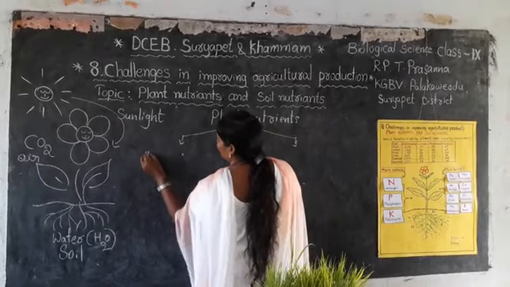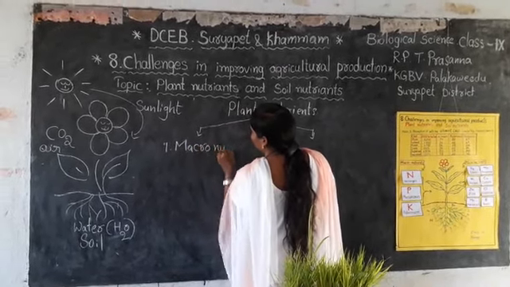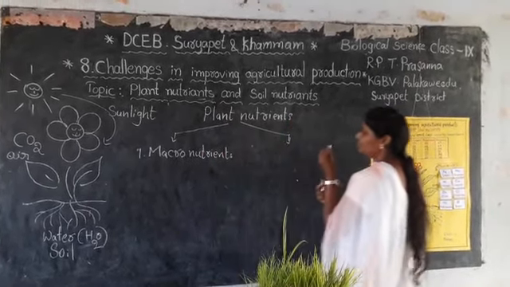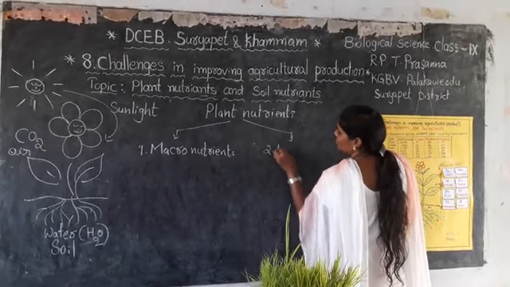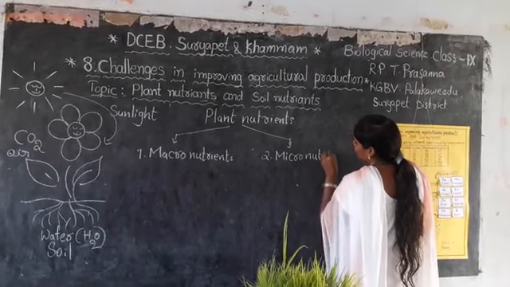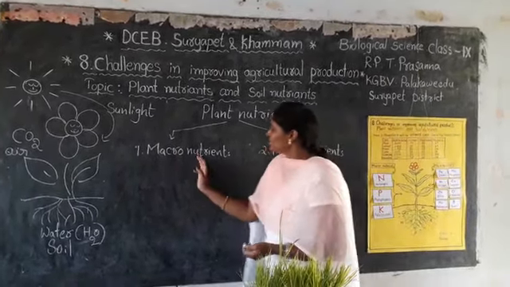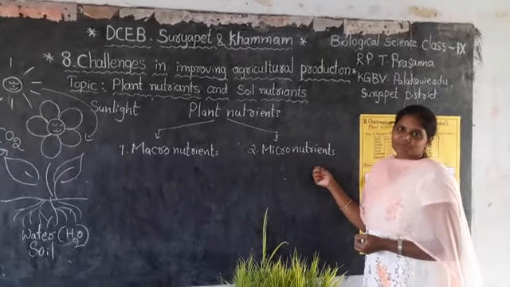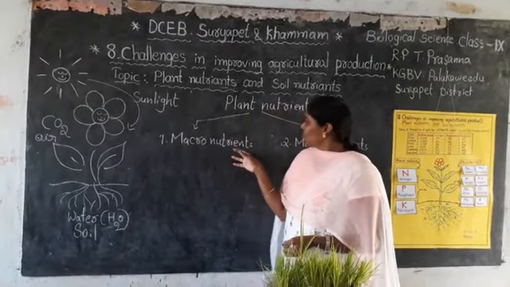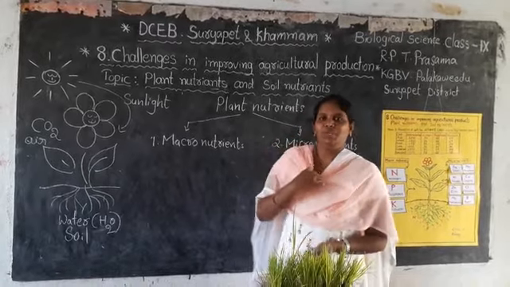First one, macronutrients. Next, second one is micronutrients. First, let us know what macronutrients are.